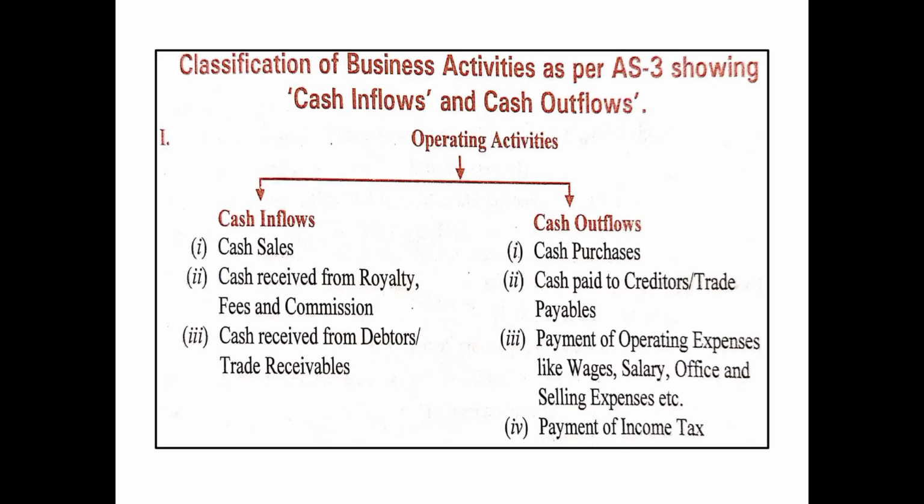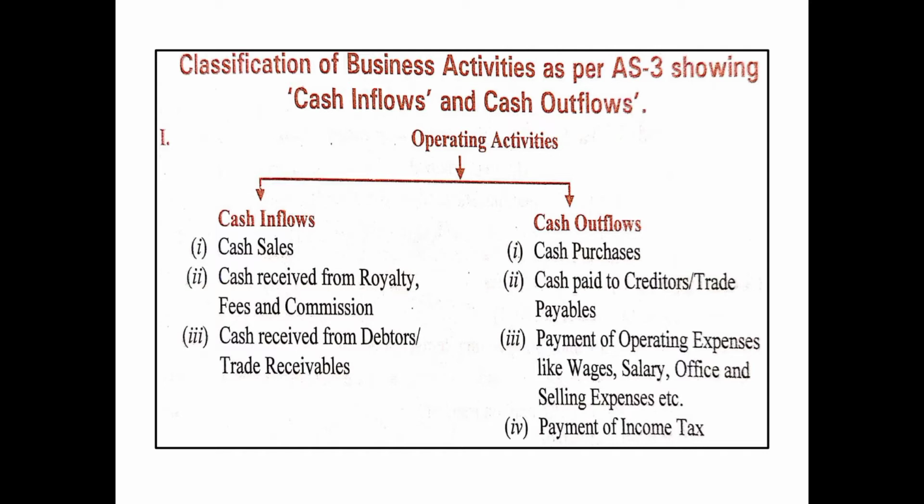In the previous video, we had studied that there are three activities in a cash flow statement as per Accounting Standard 3: operating activities, investing activities, and financing activities. So here we are doing the classification of business activities as per Accounting Standard 3, showing cash inflows and cash outflows. We are basically segregating the various cash receipts and cash payments into cash inflows and cash outflows, which we have already done in the previous part, but it is just a revision.